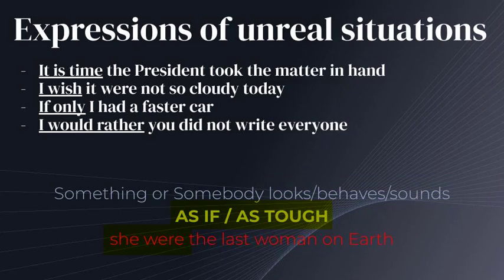So, she looks as if she were the last woman on earth. She behaves as though she were the last woman on earth. These conjunctions, as if or as though, are more formal ways of saying like. Okay, so these are expressions of unreal situations where you need to apply past subjunctive.